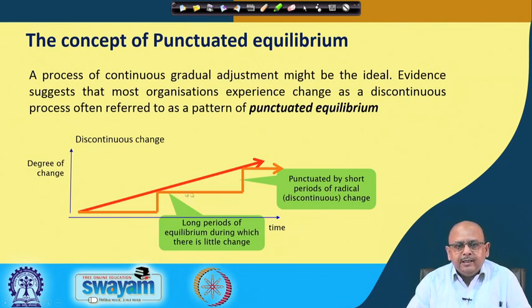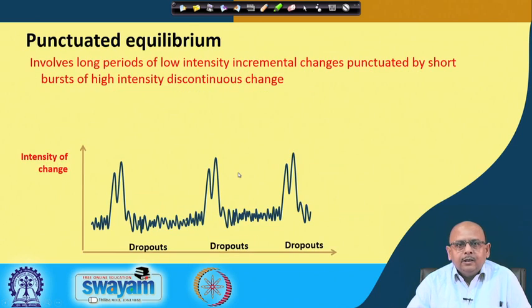There is a long period of equilibrium or status quo, and during this period, see there is no change up to this point, or from here you can say up to this point there is no change. Then suddenly there is a radical change, you go for some kind of change, and then again you create an equilibrium, okay, where there is a little change or very slow change, right. So, this is what we know as the concept of punctuated equilibrium.